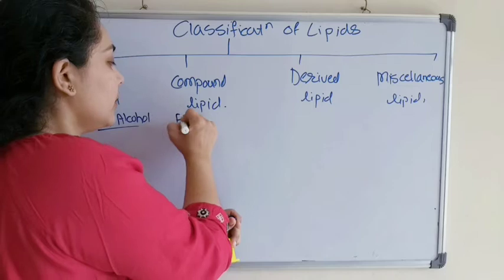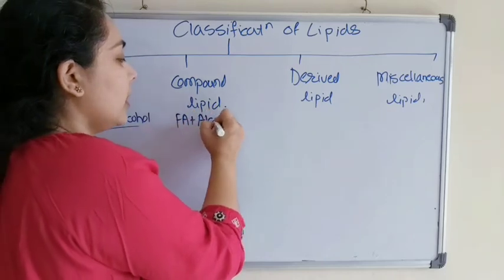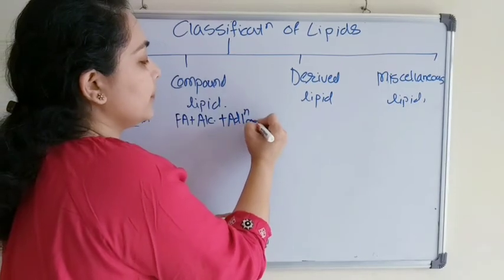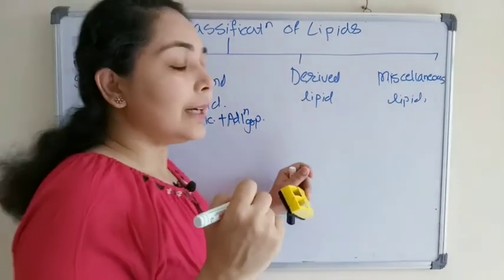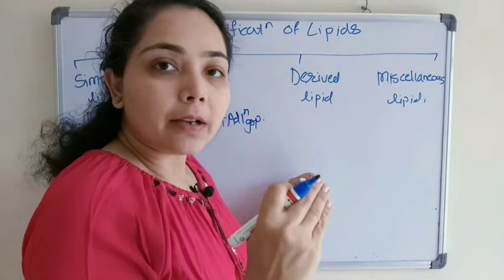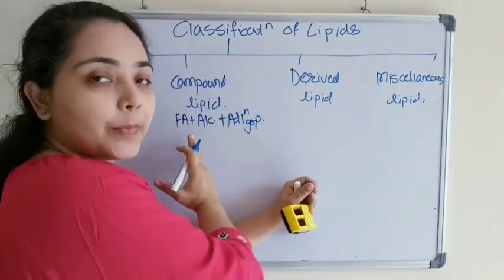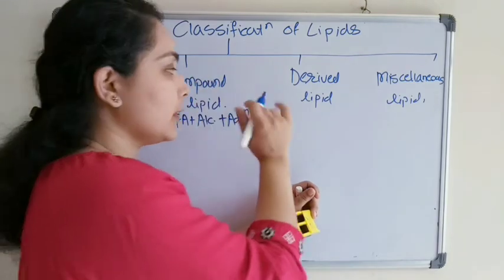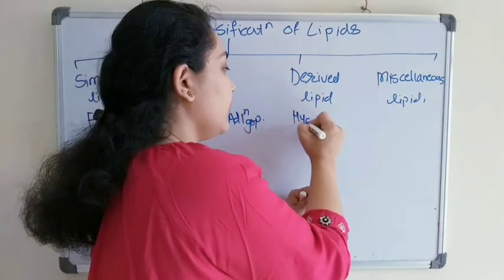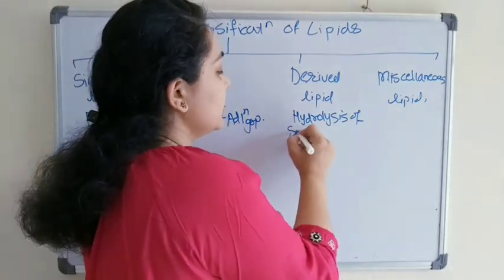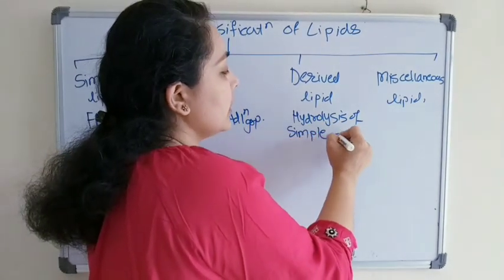So: fatty acid, alcohol plus additional group. What are derived lipids? Derived lipids are those lipids which are obtained from hydrolysis of simple and compound lipids.